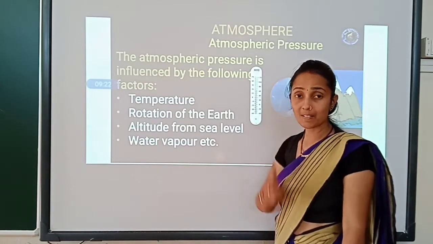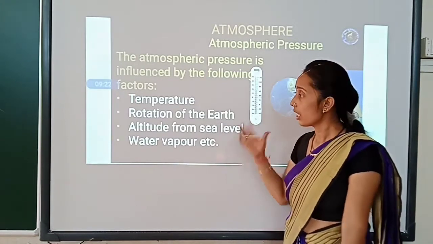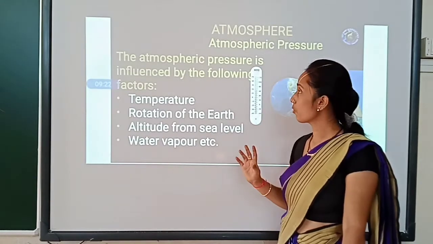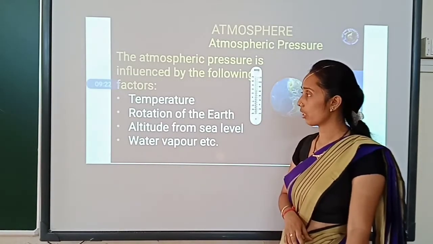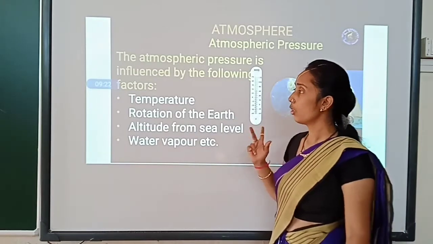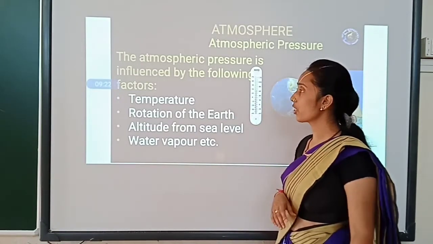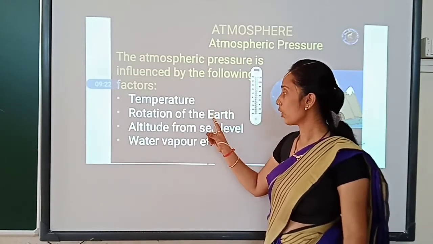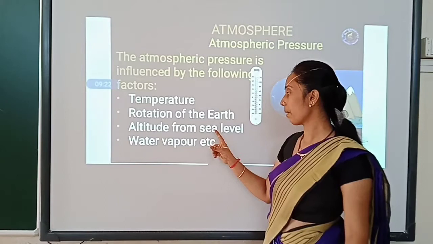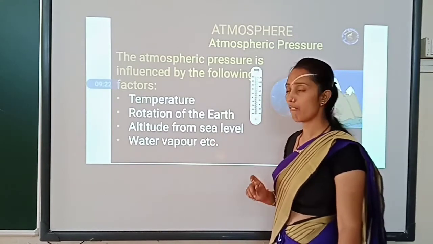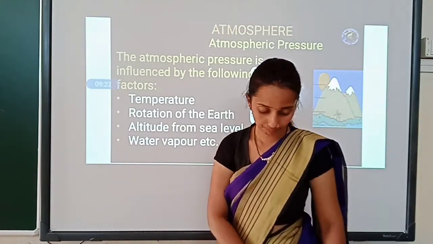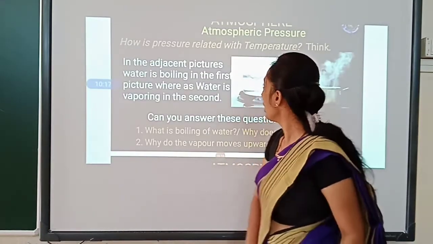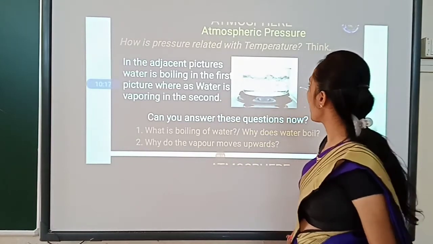So we have seen what temperature is, right? Temperature is one of the reasons which bring atmospheric pressure. Which are the factors to mark? The factors which influence atmospheric pressure are temperature, rotation of the earth, altitude from the sea level, and water evaporation. Okay, then see how the pressure is related with temperature.